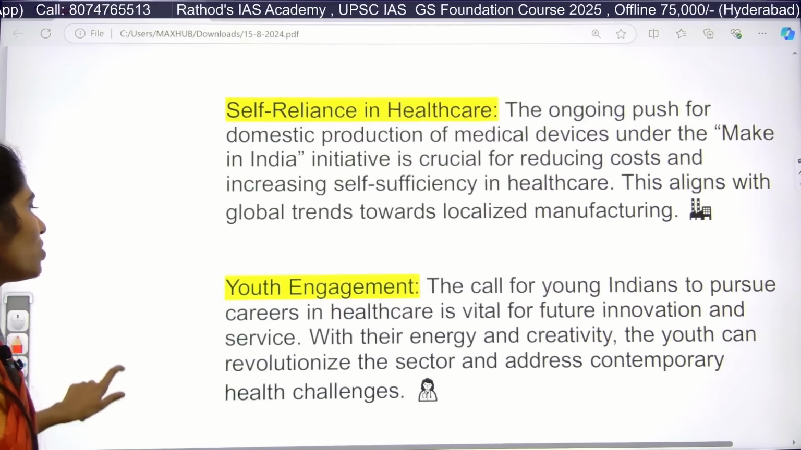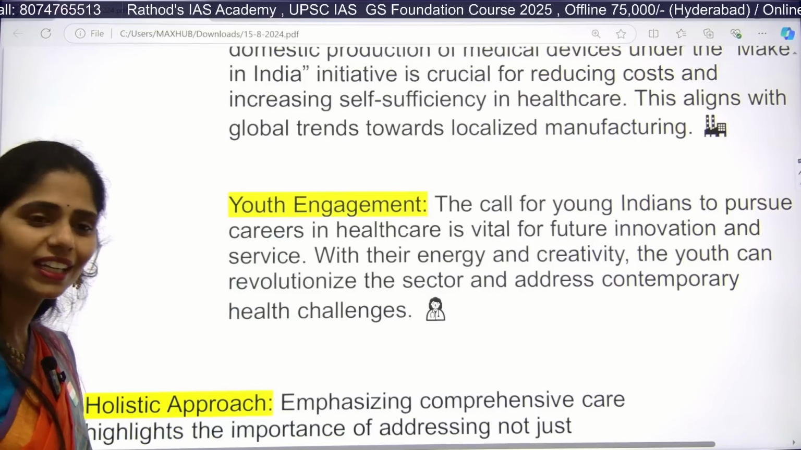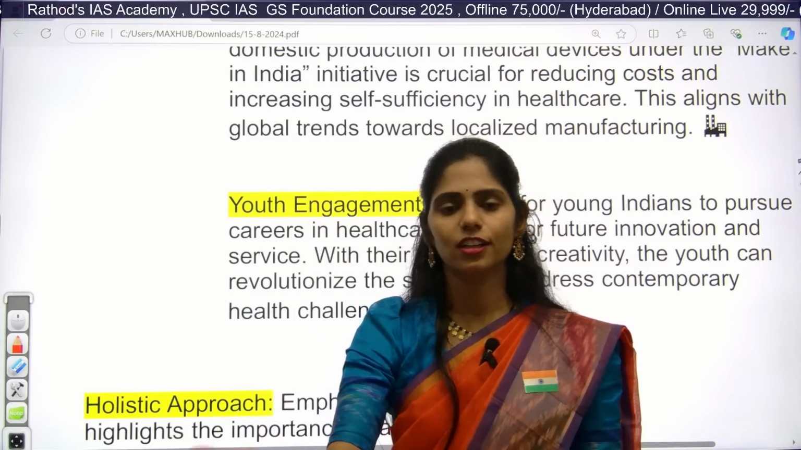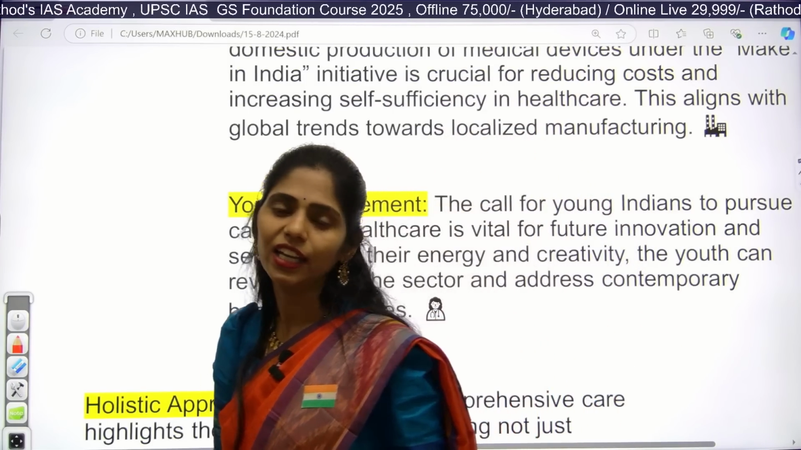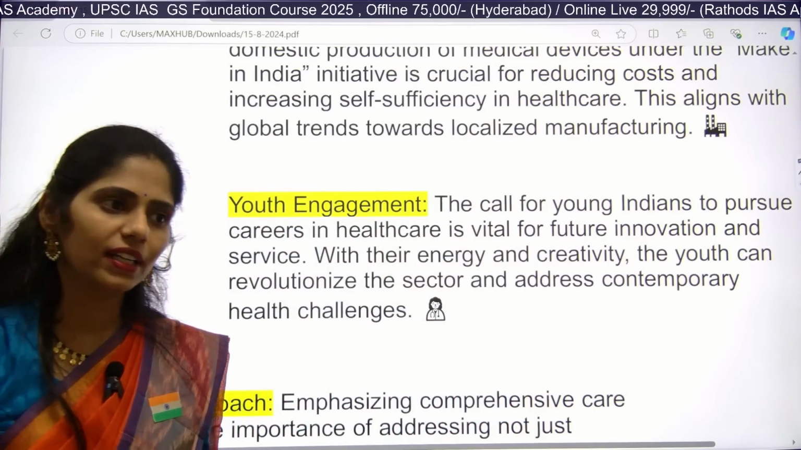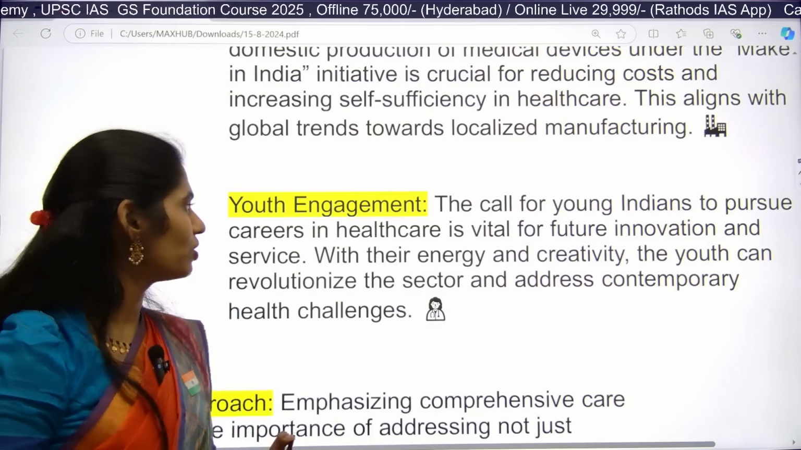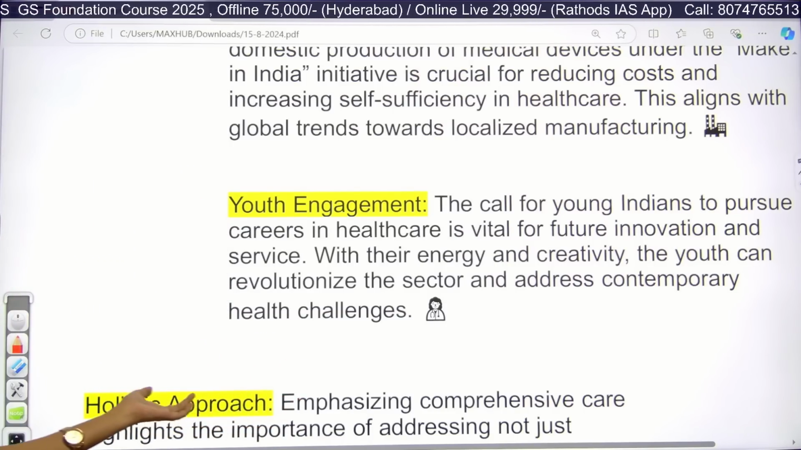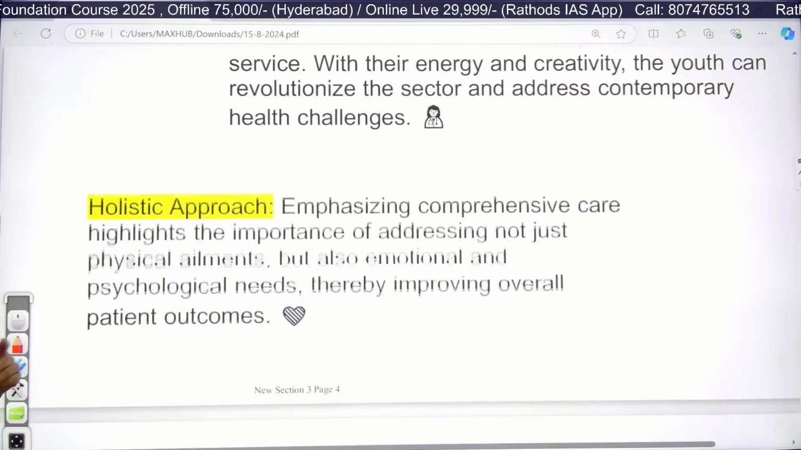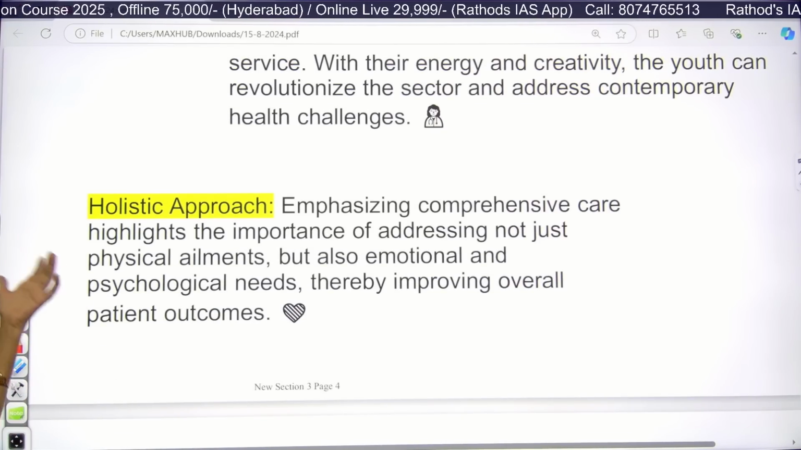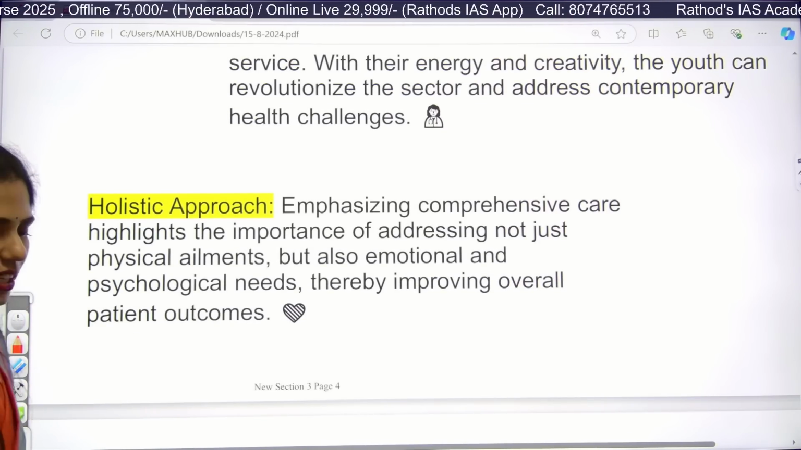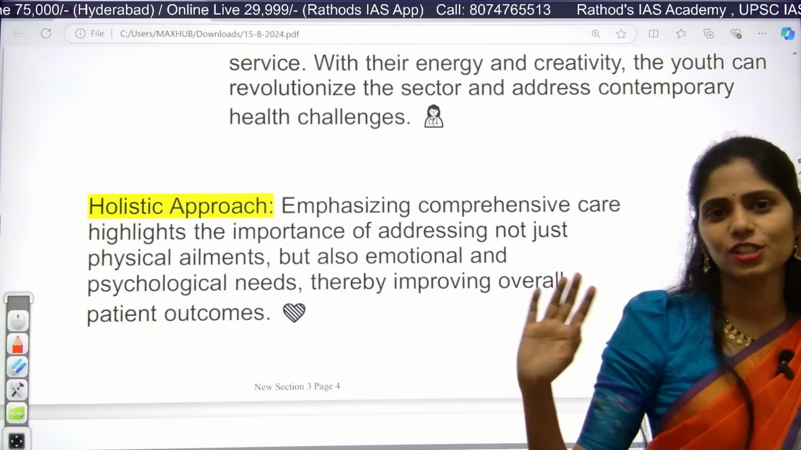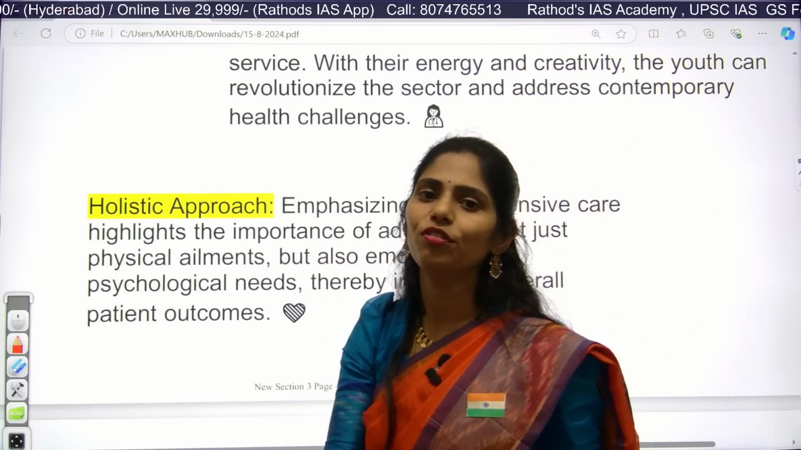Next, youth are also engaging in healthcare. Many students, after completing intermediate or plus 2, are entering a medical background, and the number of medical seats in our country is gradually increasing. Because of this, we are going to make future innovations, research and development in the medical field. Next, we are also focusing on a holistic approach. Earlier in our healthcare sector we focused only on treatment, but now we are focusing on preventive parts too, like the development of vaccines.